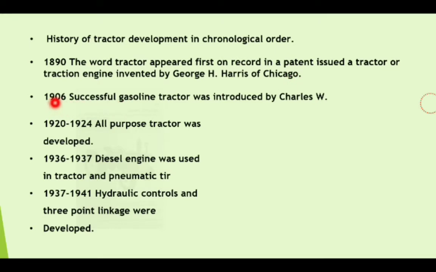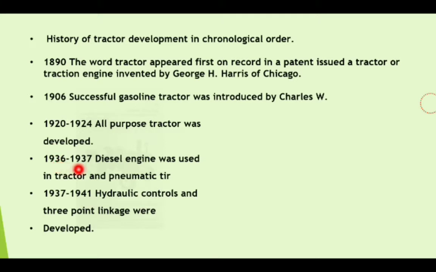Then after 16 years, in 1906, a successful gasoline tractor was introduced by George W. Between 1920 and 24, the all-purpose tractor was developed. The tractor which we see today is generally an all-purpose tractor.